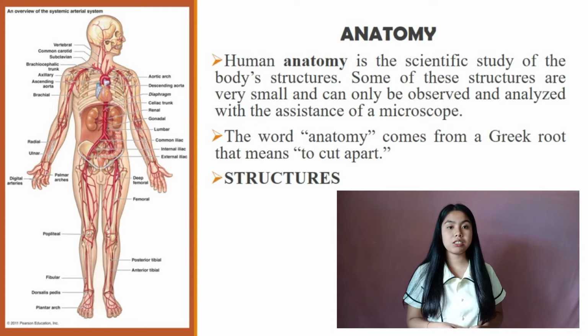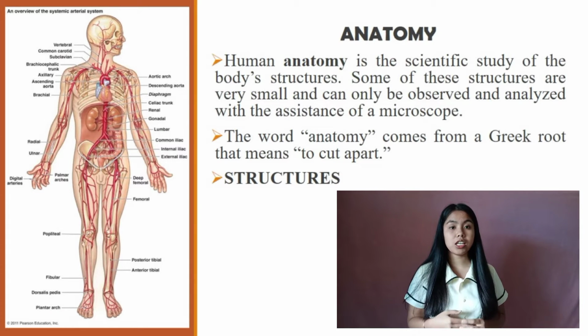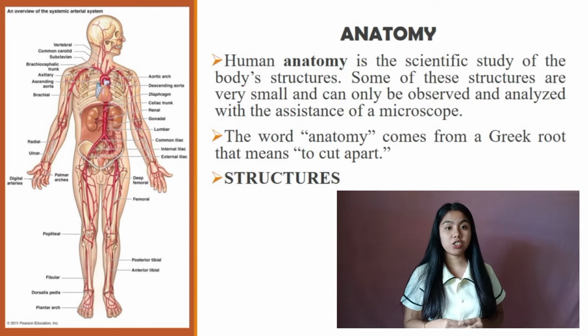Gross anatomy is the study of larger structures of the body, those visible without the aid of magnification. Macro means large. Thus, gross anatomy is also referred to as macroscopic anatomy. In contrast, micro means small, and microscopic anatomy is the study of structures that can be observed only with the use of a microscope and other magnification devices.